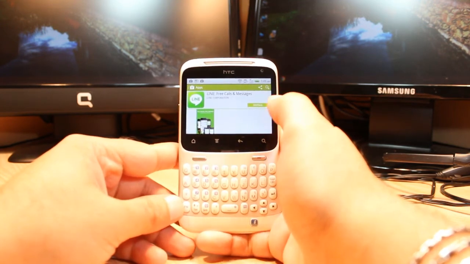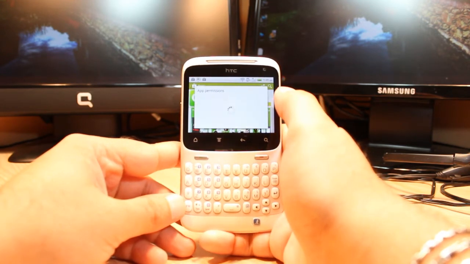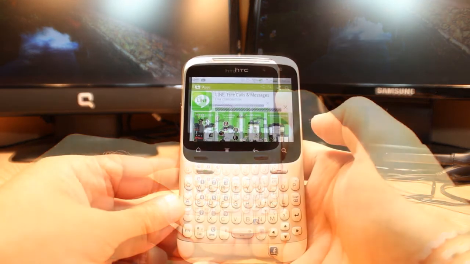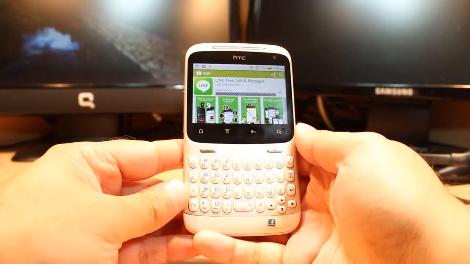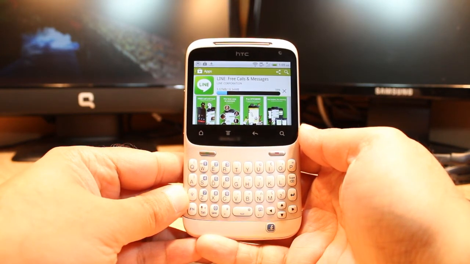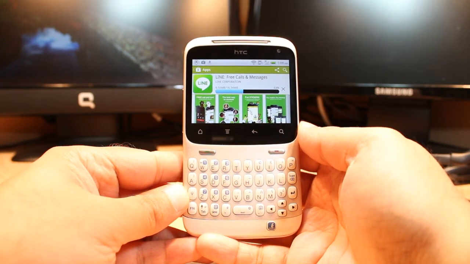Here you have one option of install. Hit this one. Accept term and condition. It's downloading now. It's only 8.54 megabyte. We have to wait a bit.